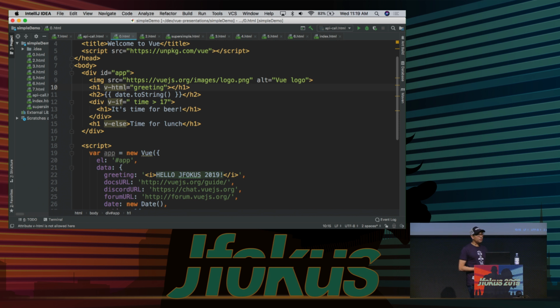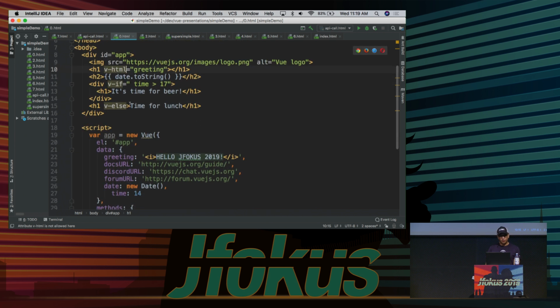So that's the difference between v-html and v-text. V-text just puts it as the text that would appear there. V-html creates a new DOM element that gets inserted at that point inside of our HTML and into our DOM tree. All right, so that's pretty straightforward there.